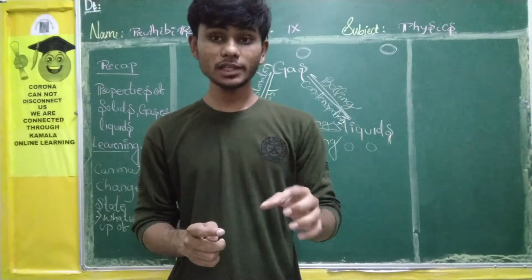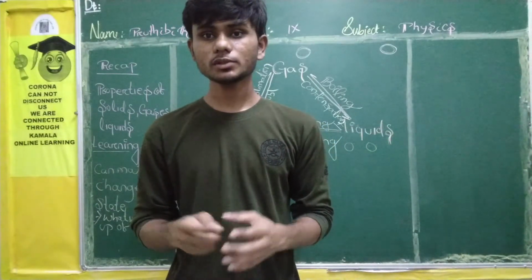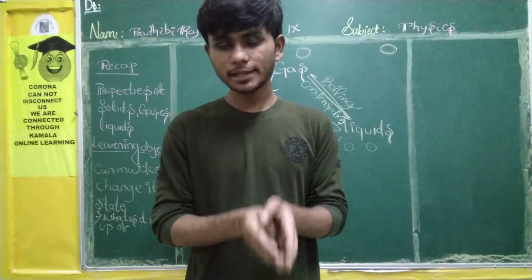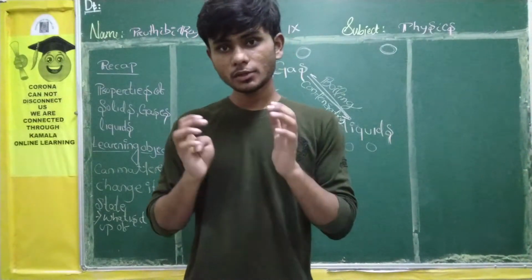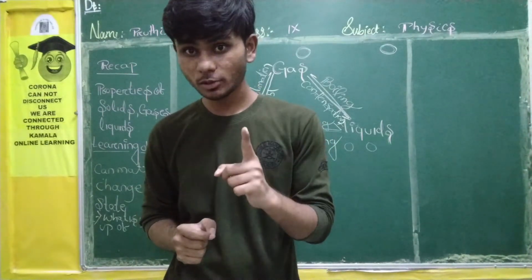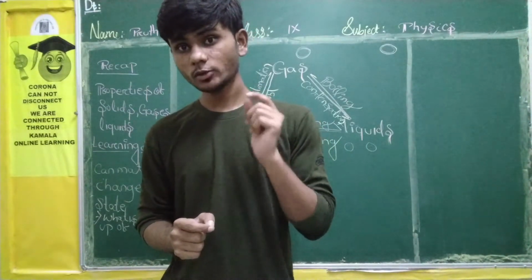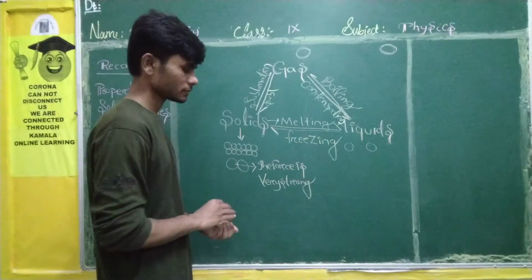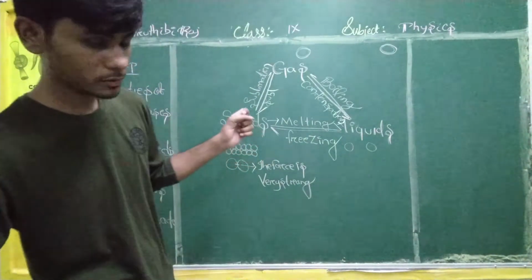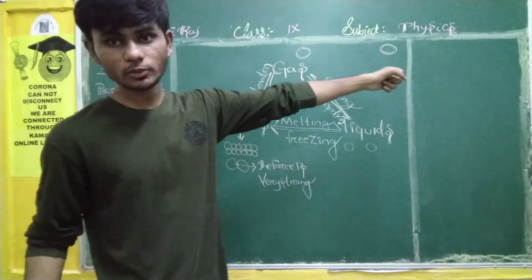But if you keep it outside, slowly the ice will start to melt and convert into water. So who played the role? Temperature played the role. Now, I hope you have understood this one. I'll erase, okay? No, let me explain you there.